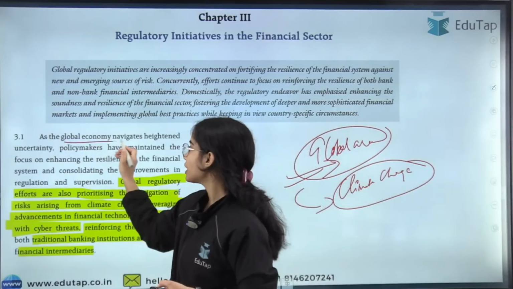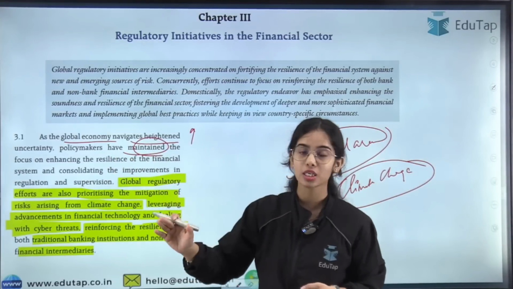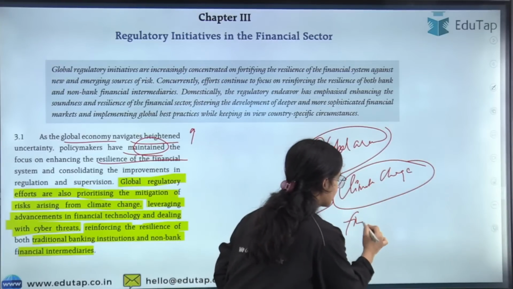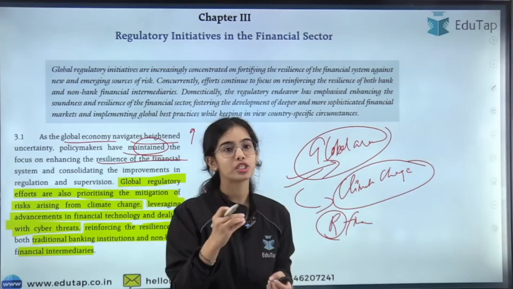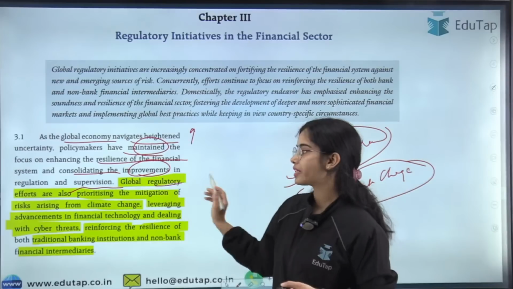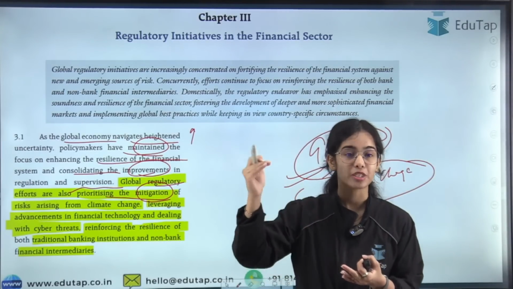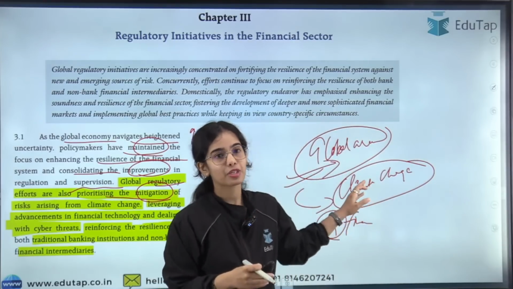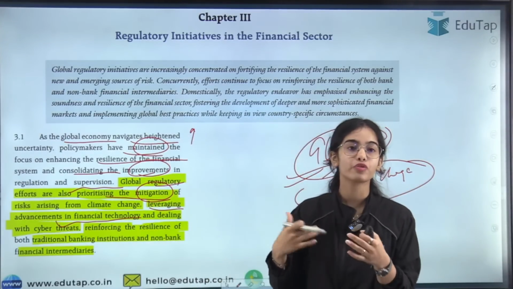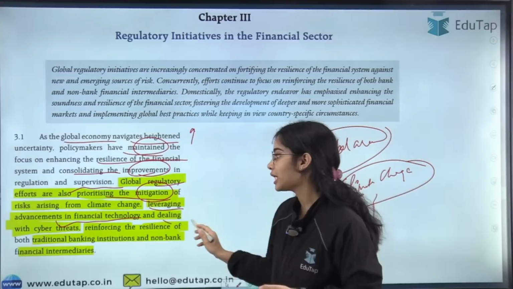As the global economy navigates heightened uncertainty, the policymakers have maintained the focus on enhancing the resilience of the financial system. So the focus is also on maintaining the resilience of the financial system around the globe. Consolidating the improvement in regulation and supervision, the global regulatory efforts are also prioritizing the mitigation of the risk arising from climate change. There are many risks coming from climate change that we have to reduce. Leveraging advancement in financial technology, we have to further advance in financial technology, as well as use it in dealing with cyber threats.